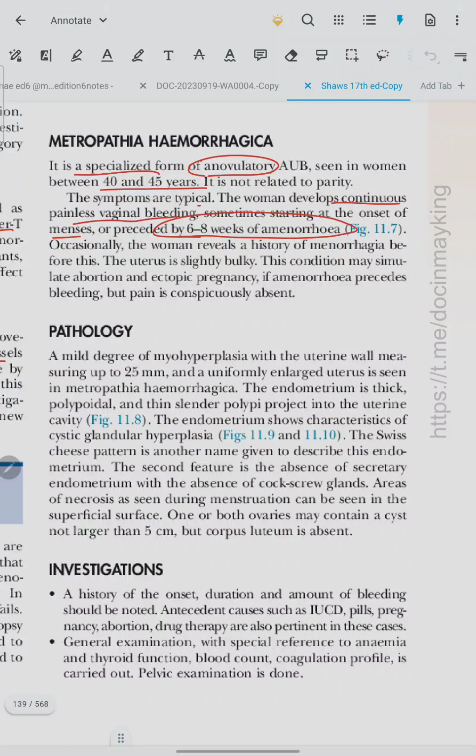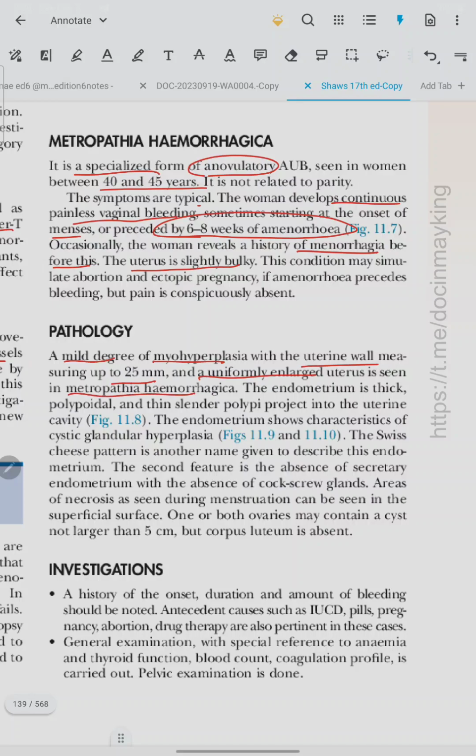Hemorrhagica. It is a specialized form of anovulatory AUB seen in women between 40 and 45 years of age. The women develop continuous painless vaginal bleeding, sometimes starting at the onset of menses or preceded by 6 to 8 weeks of amenorrhea. Occasionally, the woman reveals a history of menorrhagia before this. Uterus is slightly bulky. Pathology: a mild degree of myohyperplasia with the uterine wall measuring up to 25 mm and a uniformly enlarged uterus is seen in metropathia hemorrhagica.